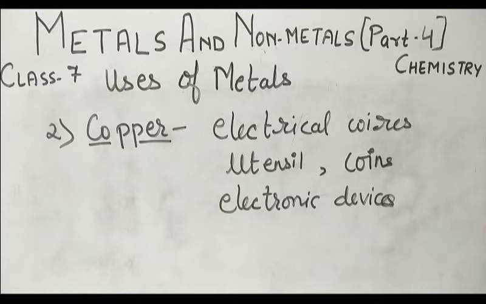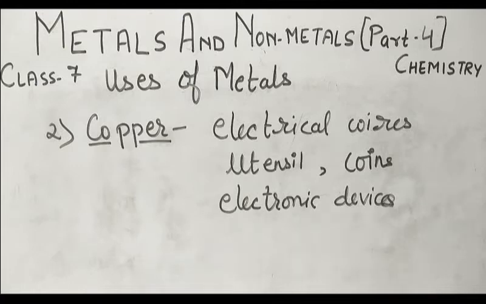ठीक, ओके. Now normally, the cars that are coming nowadays contain 1.5 kilometers of copper wire on average. Okay, that means copper is a very important metal which is utilized for making various things, and it is also utilized every day in your daily life.